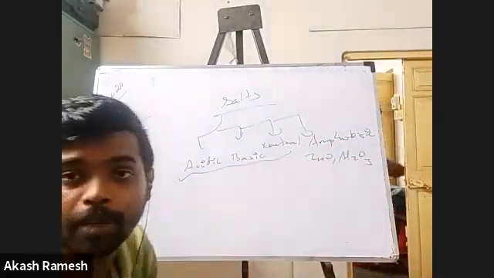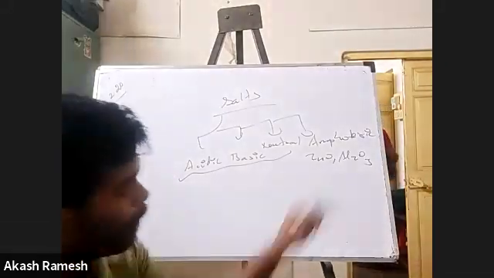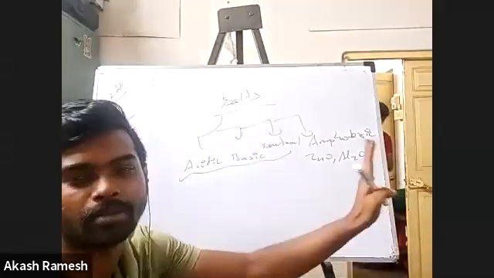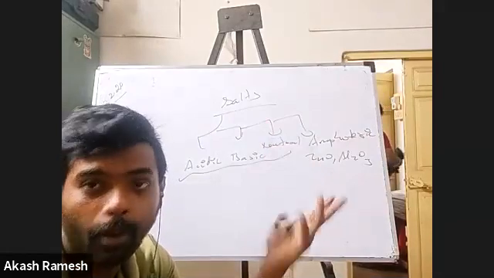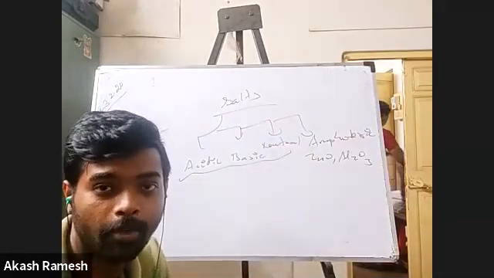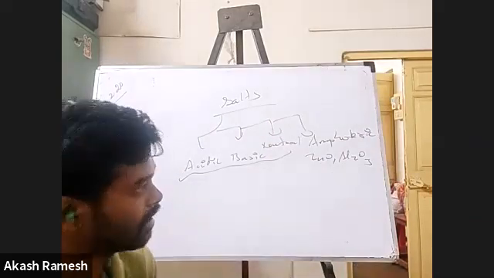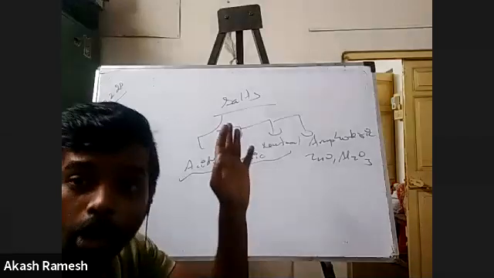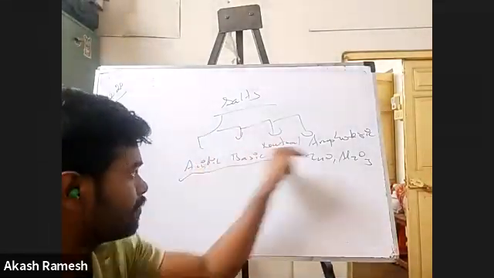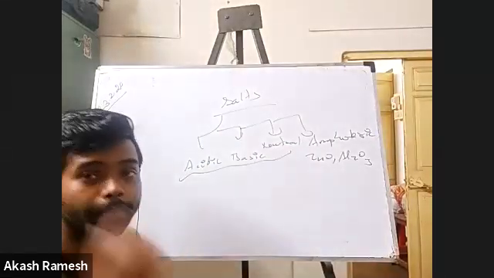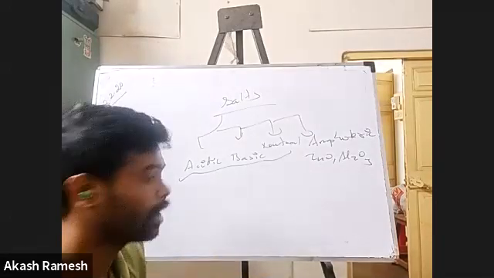Basically, all the salts are produced by reaction of an acid and a base, isn't it? But amphoteric is by its own nature, right? Say, why is someone so good at studies and someone is not? It's because that is their own property, that is their own nature, isn't it? So just like that, amphoteric salts are by their own nature. It is not based on how you produce them. But these three are going to depend on what is the acid and what is the base you use for producing them.